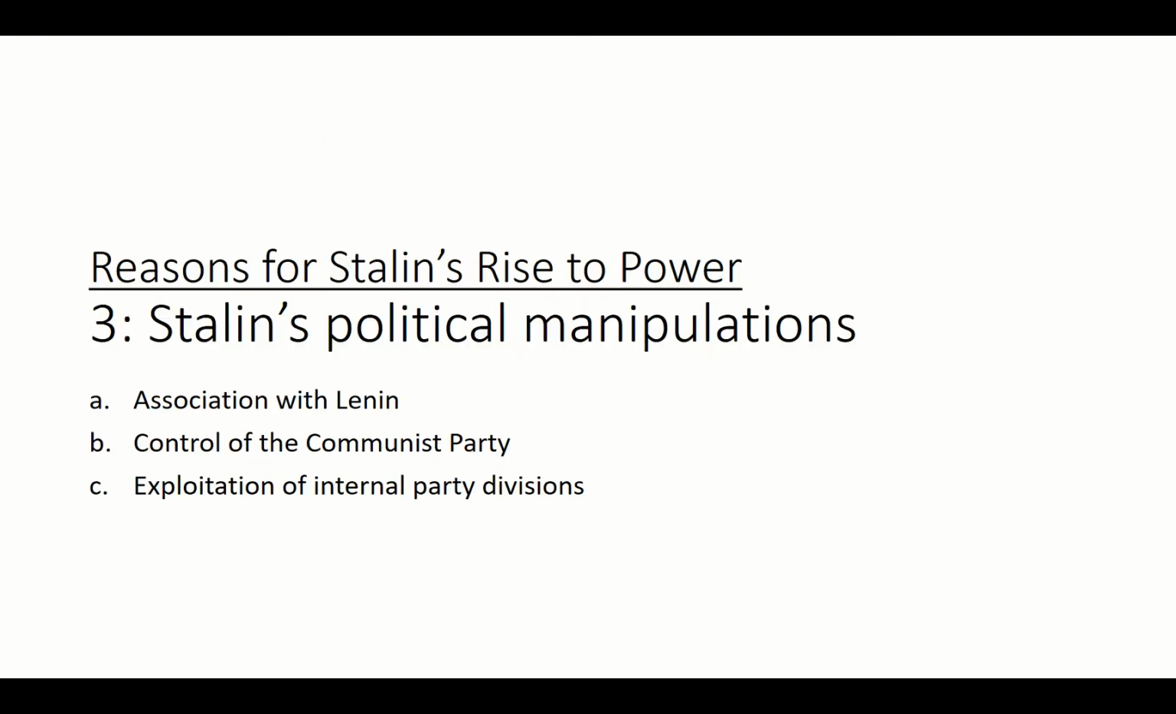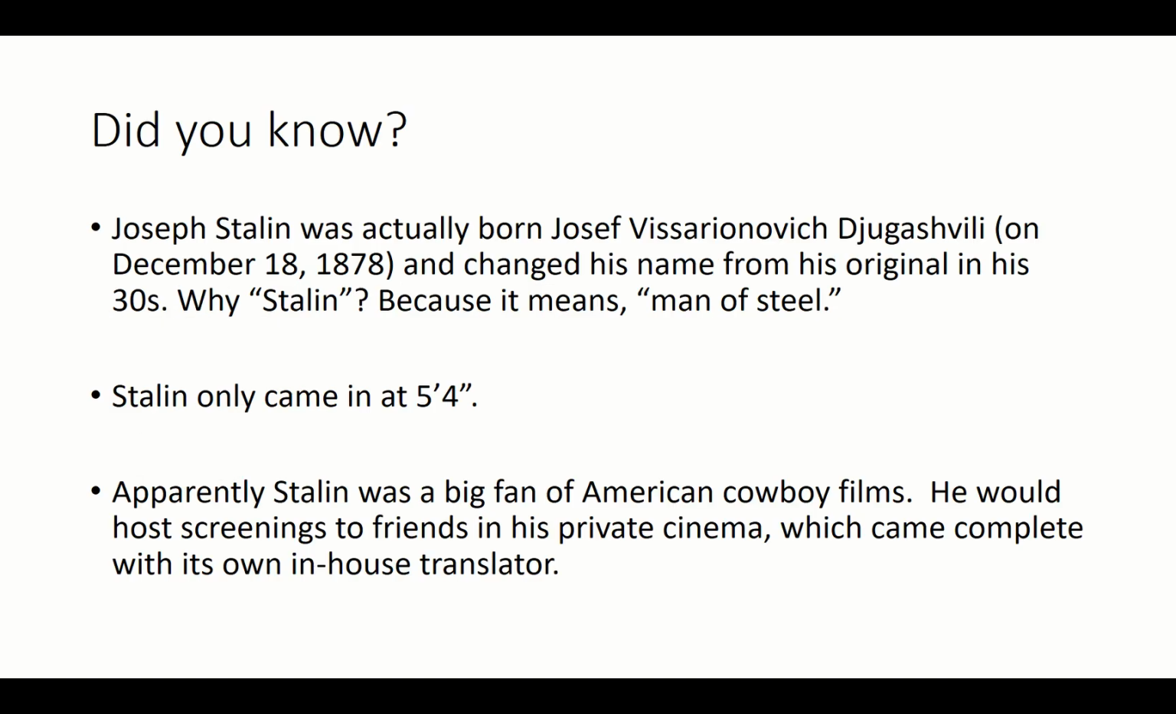All right. So there are three reasons for why Stalin came to power. Okay, three sub-reasons. So how we want to phrase them is political manipulations. Sometimes it can be his political skill, his political savvy. It all refers to how Stalin was able to manipulate the situation. Okay, so let's have a look. There are 3 points. We will go through these 3 points today.